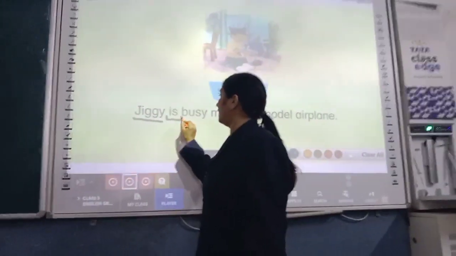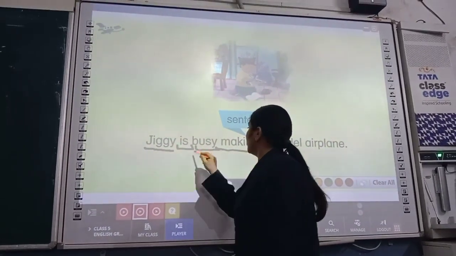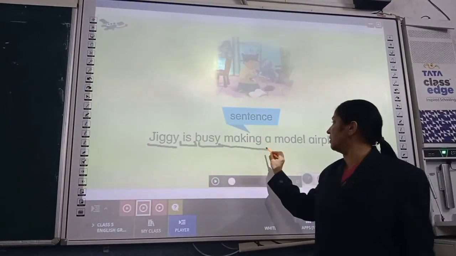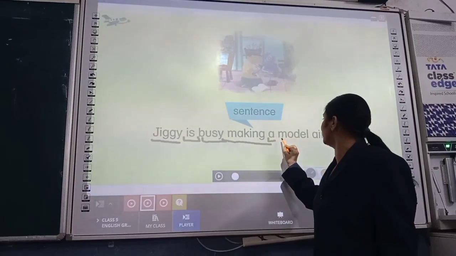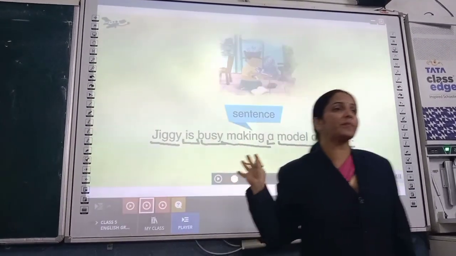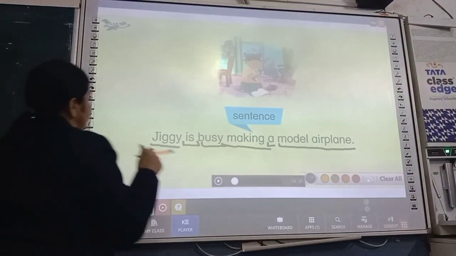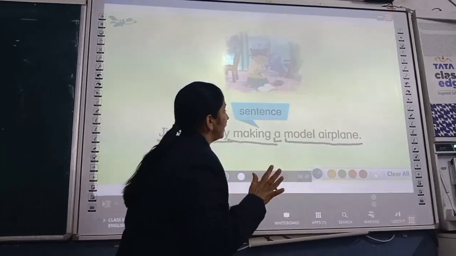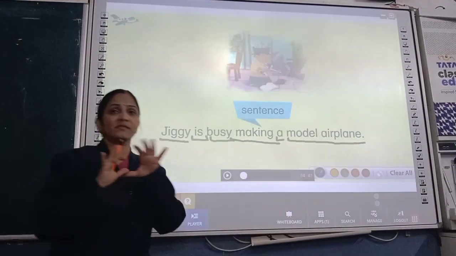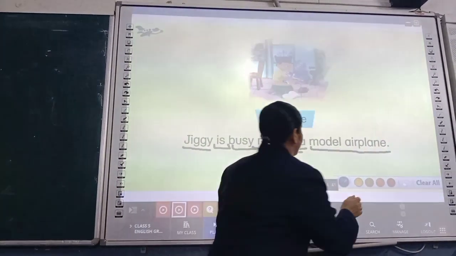Then it is a verb. Busy making. Making is verb. Busy and a, where is article, model, airplane. So this is the object part of the sentence. So when this group of words, Jiggy is busy making a model airplane, comes together, it makes a full sentence.